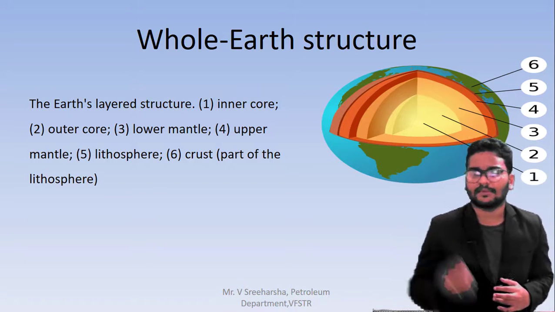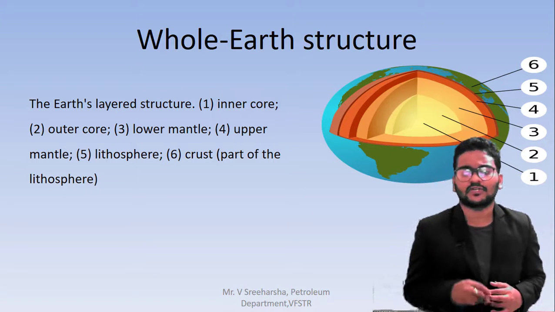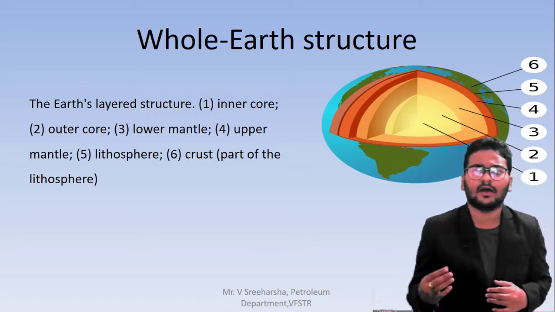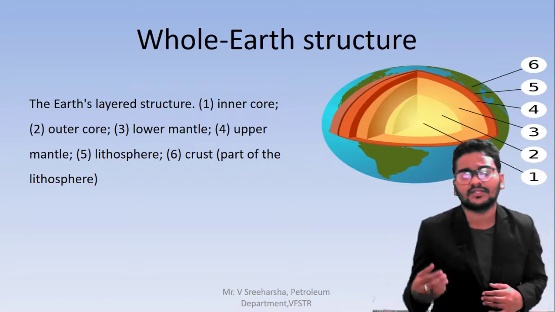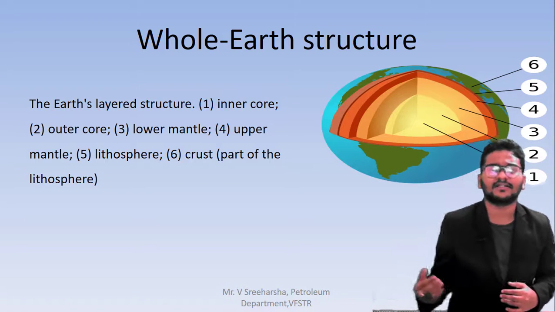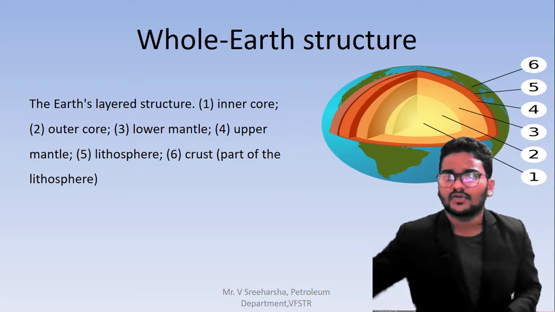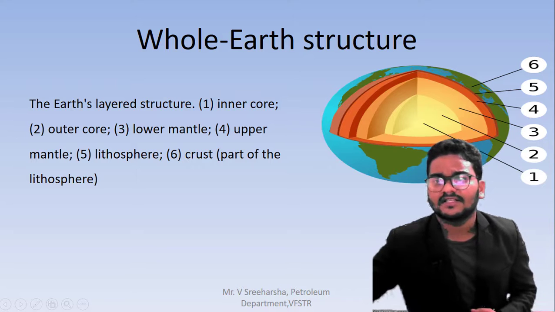So this is mentioned here. That is up to 5,000 to 5,200 kilometers. There will be the outer core. Now if you go further, it is up to 6,358 kilometers. There will be the inner core. So these are the parts of the earth. The inner core is the deepest one. This is the most heated part, that means the most burning part.